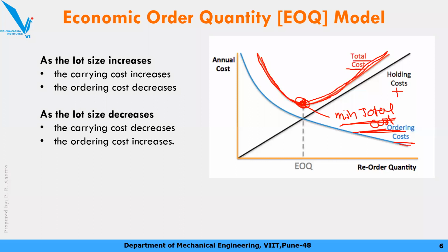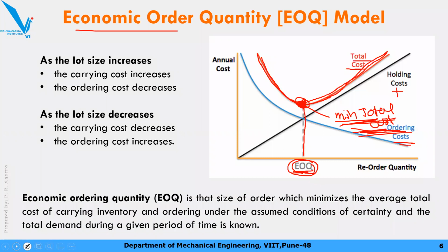At this location we can attempt to get the minimum total cost, and the number of items ordered corresponding to minimum total cost is called EOQ, economic order quantity, because यहाँ पे क्या हो रहा है, बहुत कम खर्चा लग रहा है. The total cost is the minimum at this point. We would like to find this point because our ultimate aim of management is to minimize the total cost, right? So the quantity associated with the minimum total cost is the economic order quantity. Our aim here is to find this economic order quantity. So this is a general technical definition for it.